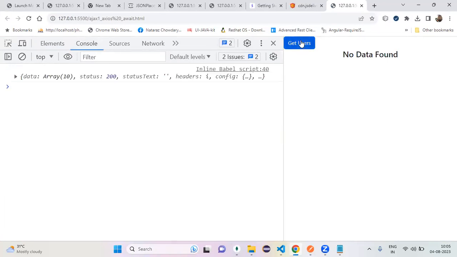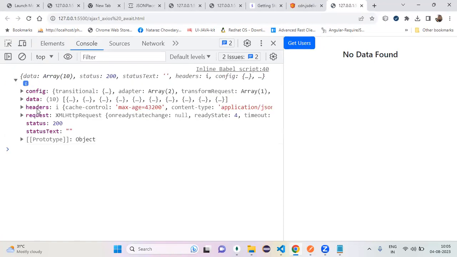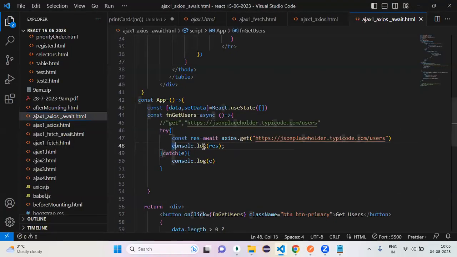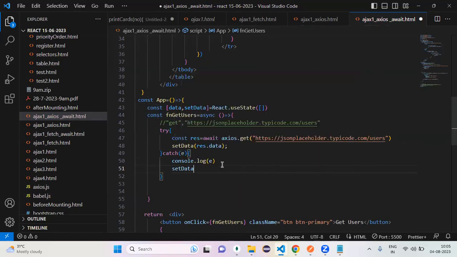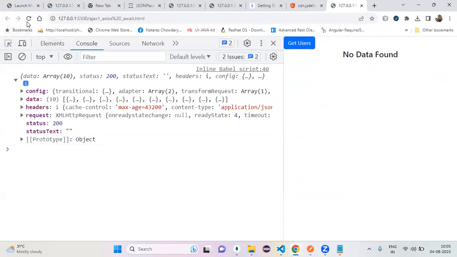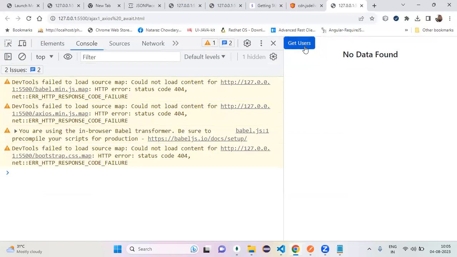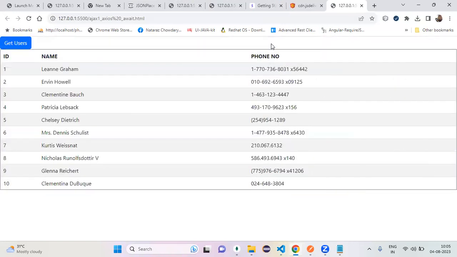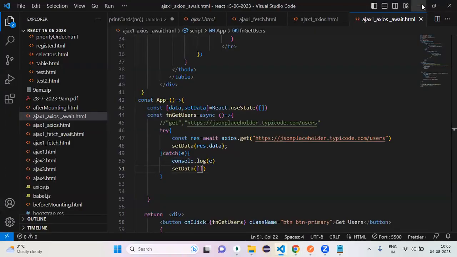Okay, in my response, so much stuff is there, but which one do you want? Data. Okay, data. So here, what do you want me to do? Update this. Set data of what? Response dot data. Here my set data is what? If it is a failure, empty. Yes, sir. Now can I refresh the page? Working. Yes.